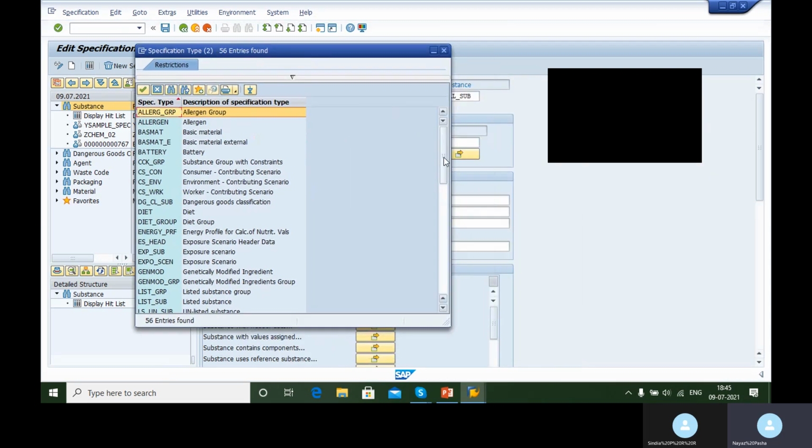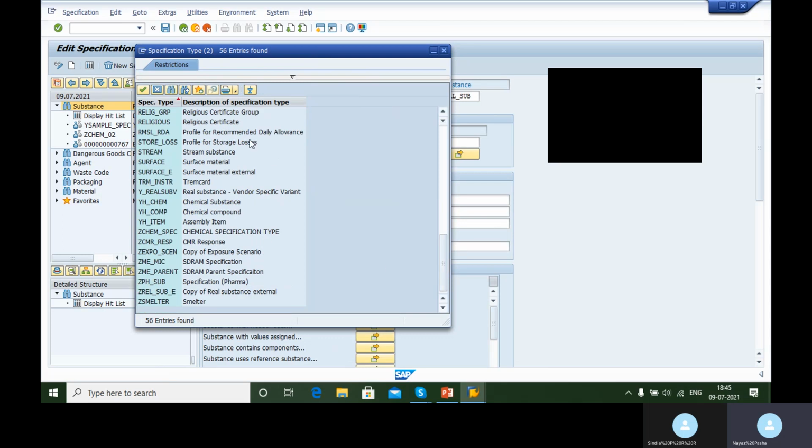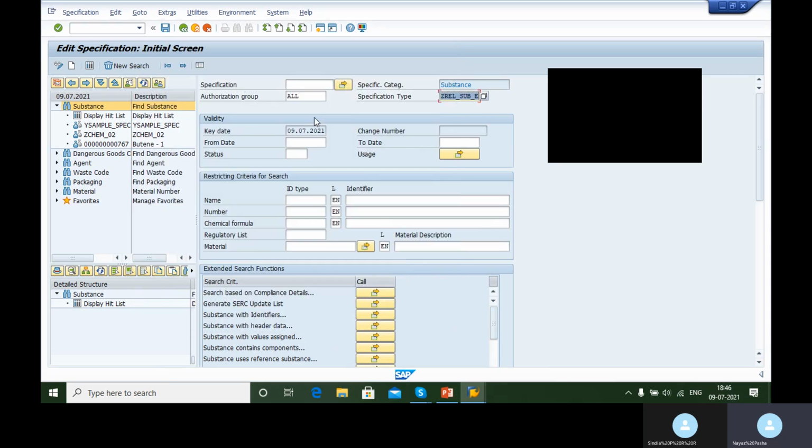Now he will ask you to create his own specification type like this, for example, Z real substance E. This is not there; it will not be given by SAP. This is supposed to be created by you as a consultant. Then you need to create this data object. So that's your role.